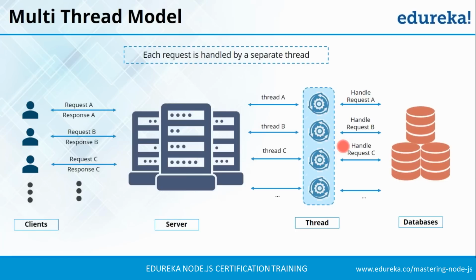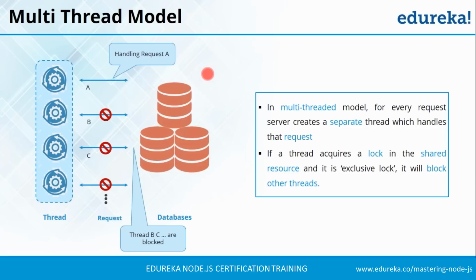But before going to single thread model, we'll first understand the second limitation of multi-thread model. Whenever a thread is working on a shared resource, it acquires a lock on that resource so that no other thread can access that resource. Now the rest of the threads trying to access that resource will be blocked. You can see in this figure that thread A is working on a resource and it acquired a lock on that resource. Now the rest of the threads which are trying to access that resource are blocked till the time thread A will finish the processing.